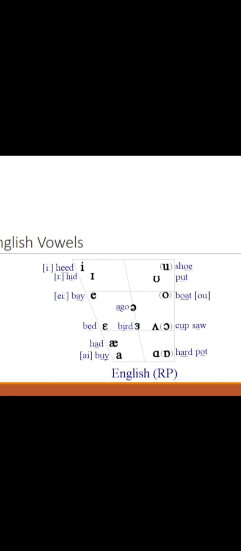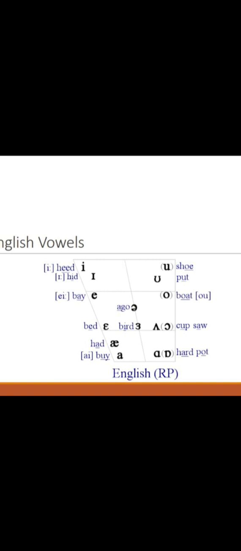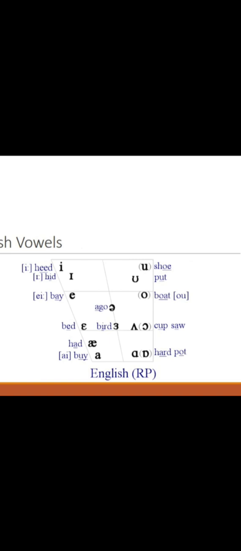First one is i: as in heed, it is long, and below it is ɪ as in hid. Then e as in bay, e as in bed, and æ, which is also known as ash, used in had, cat. Then aɪ as in buy, u: a back vowel as in shoe, ʊ as in put, əʊ used in boat or not, and backward c used in cup, saw, and law.